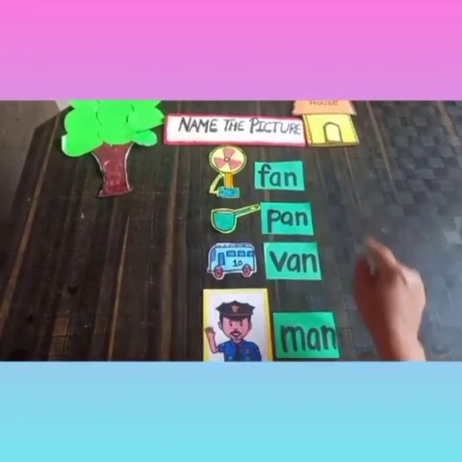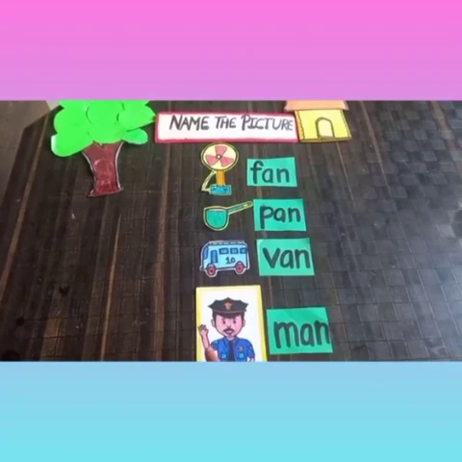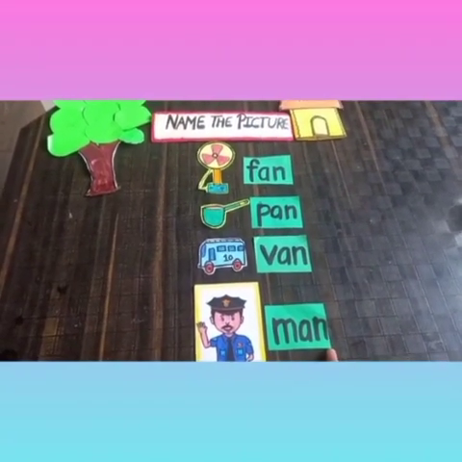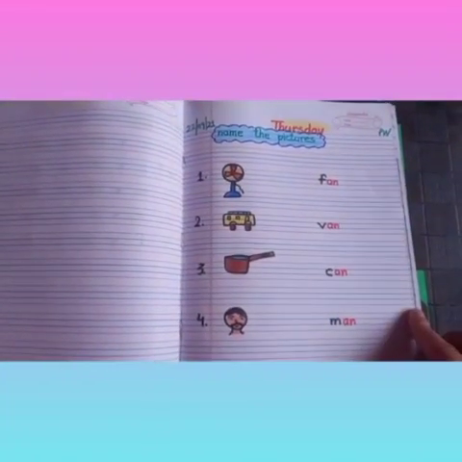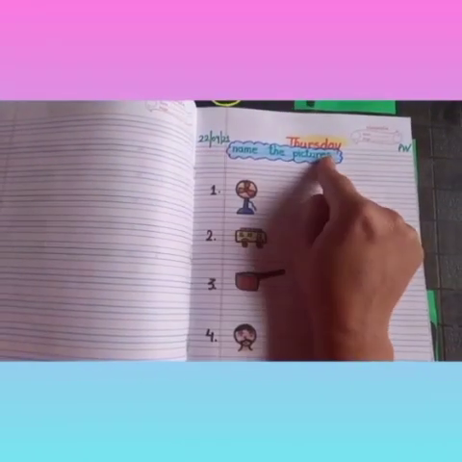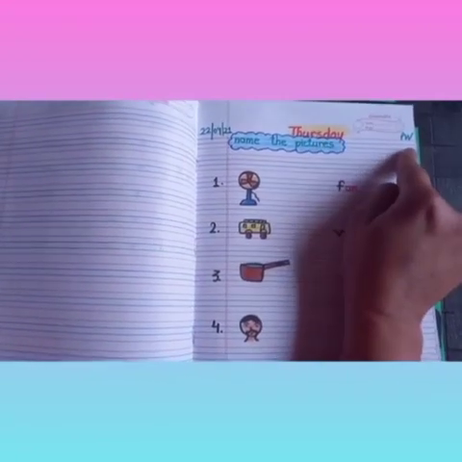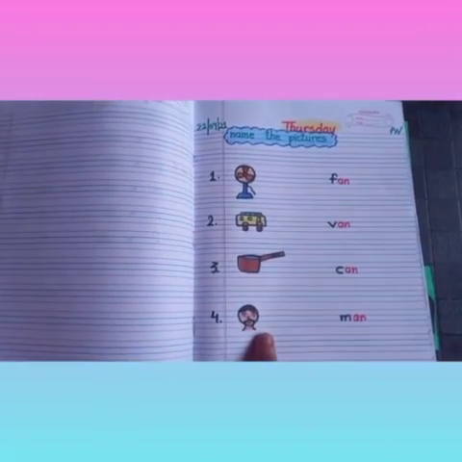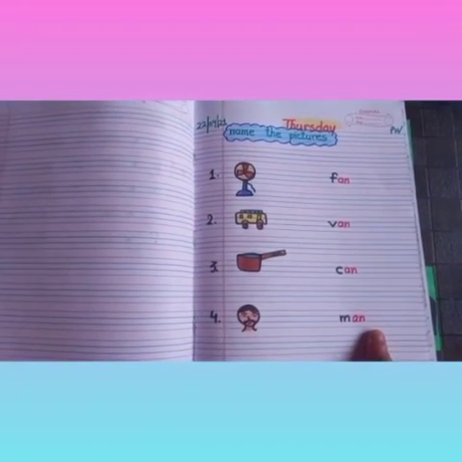Name the picture. Okay, you also have to draw these pictures in your English notebook and write their spellings, write their names. Okay, like this I will show. So children, this is your English notebook, and write down the date. Day is Thursday. T-H-U-R-S-D-A-Y, Thursday. PW heading is name the pictures. Draw pictures and color them nicely. Write their names in proper formation.